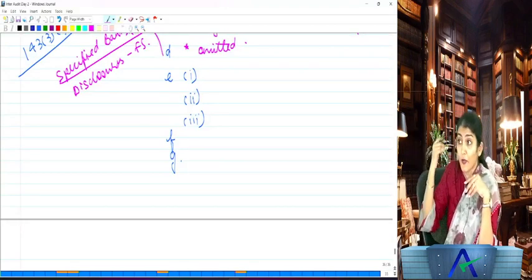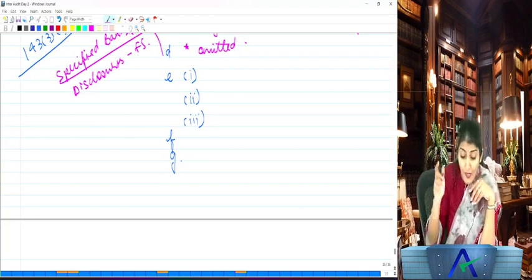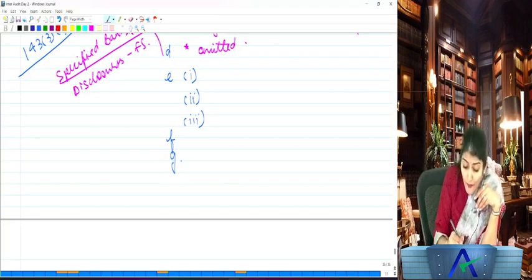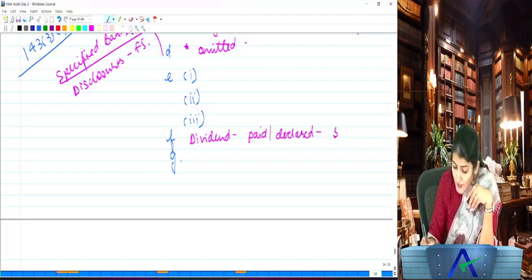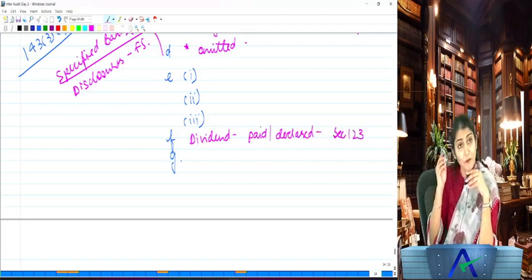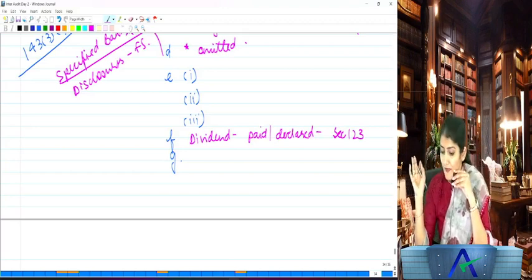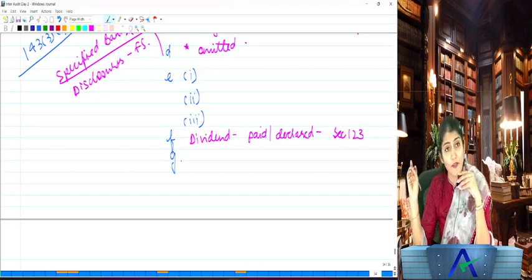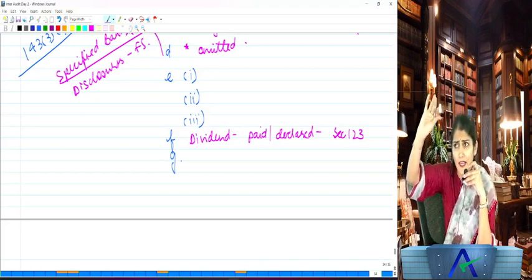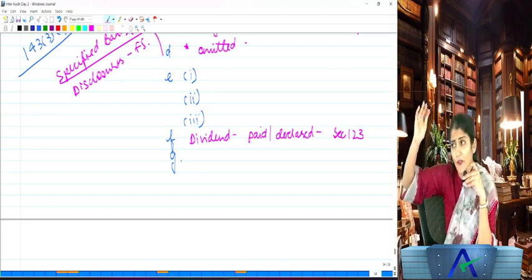Then 143(3)(j) and then coming to F. E we will come to it later. Right? What is the F over there? Whether dividend paid or declared during the year, whether it is in compliance with the provisions of section 123. Whether dividend paid or declared, is it in compliance with the provisions of section 123 of the Act?